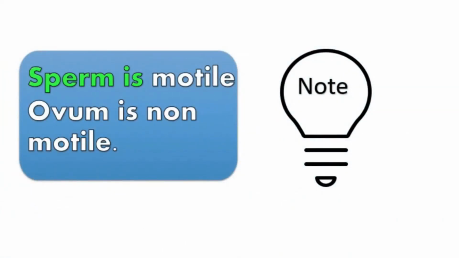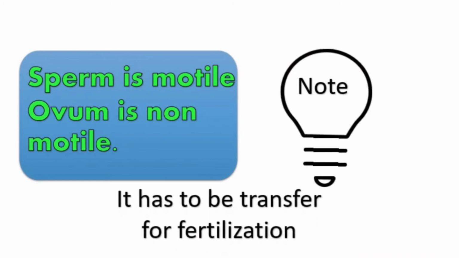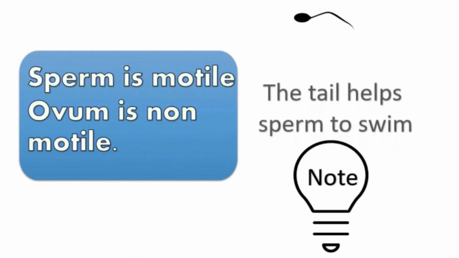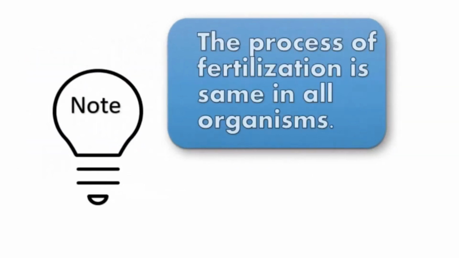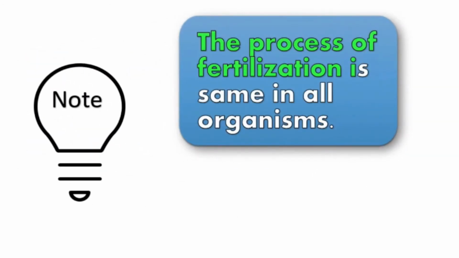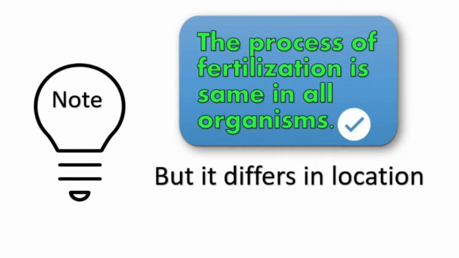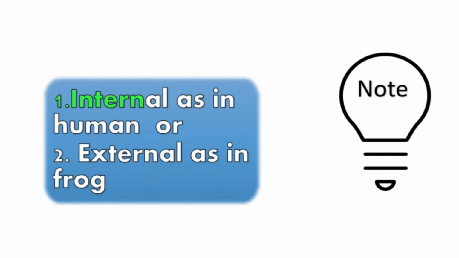Sperm is motile and ovum is non-motile, so the sperm has to be transferred for fertilization. That's why the sperm has a tail which helps it to swim. The process of fertilization is the same for all organisms, but it differs in location. It may be inside or outside, that is internal or external fertilization.